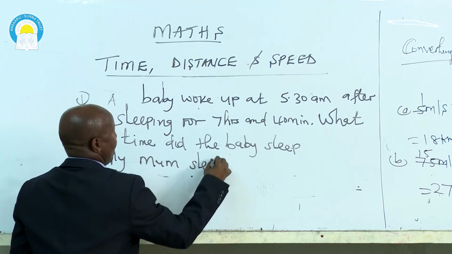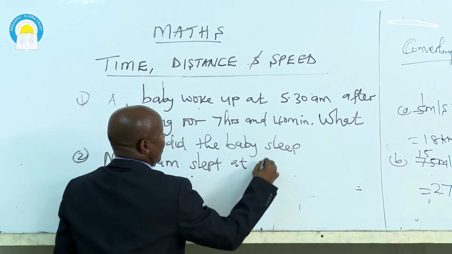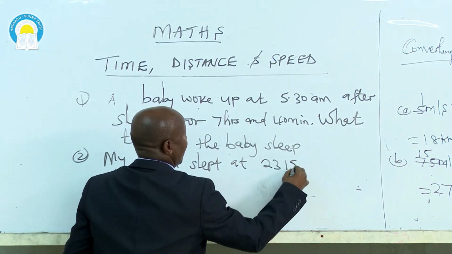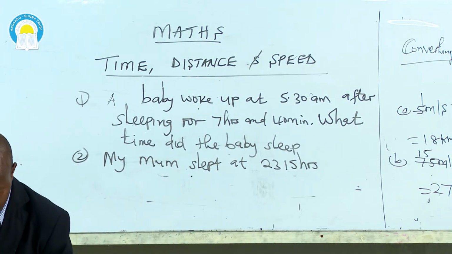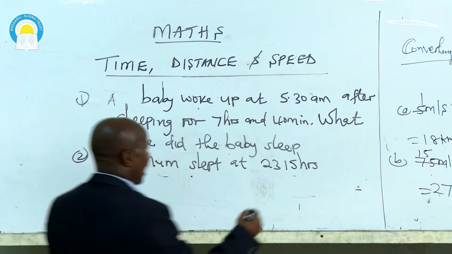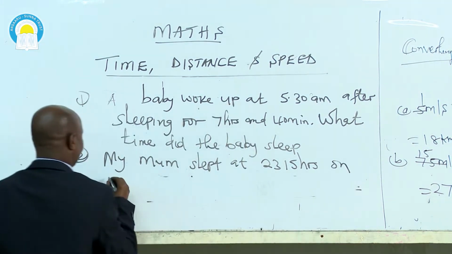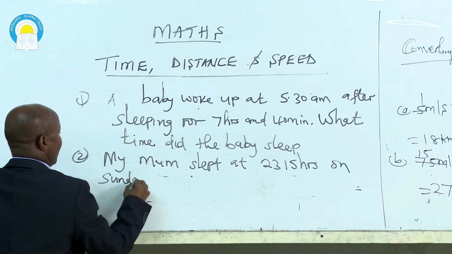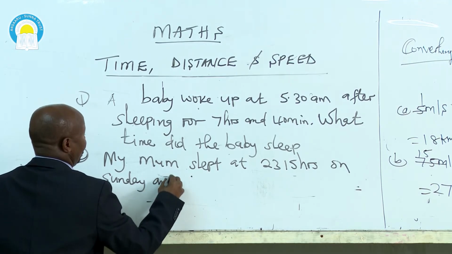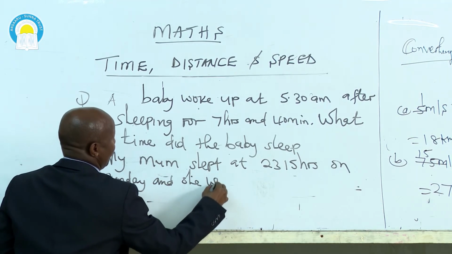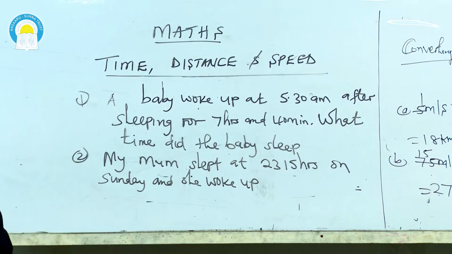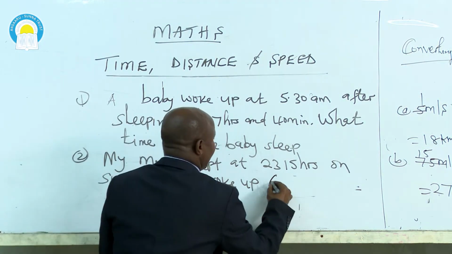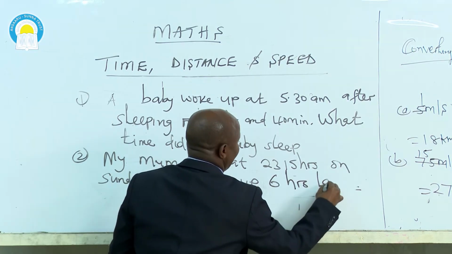That's the time that your mom went to sleep on Sunday, and she woke up 6 hours later.